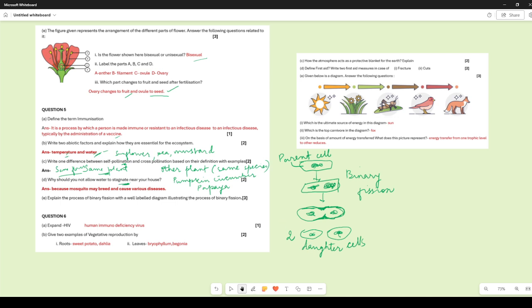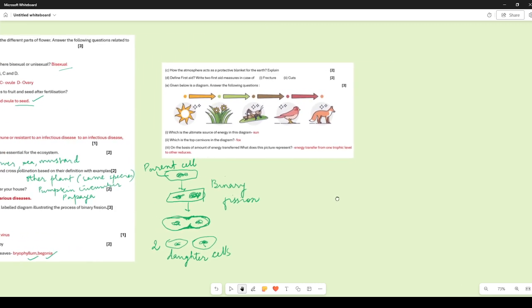Expand HIV, it is human immunodeficiency virus. Give two examples of vegetative reproduction, where we can see vegetative reproduction by roots. You can see sweet potato, dahlia. By leaves, bryophyllum, even in begonia we can see at times that the vegetative propagation happens by leaves.